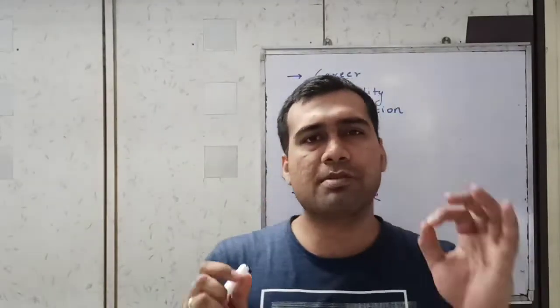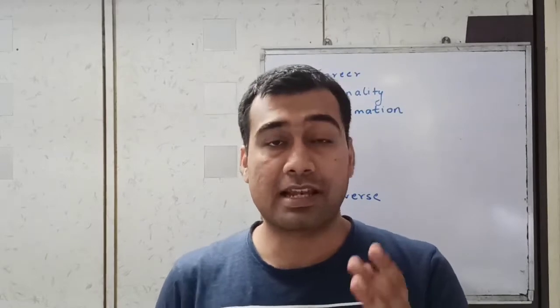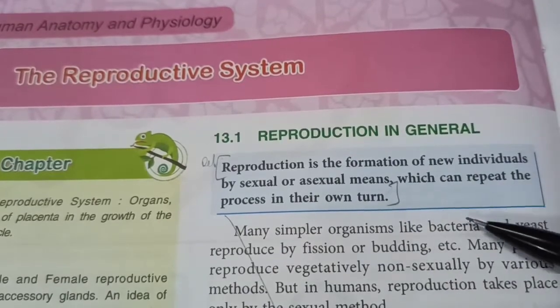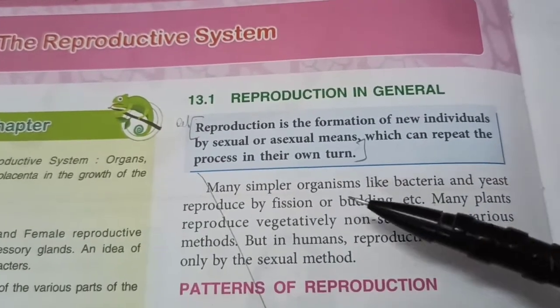Which is the most important function in life? Well, you guessed it right, it's reproduction. Let's study 10th Standard ICSE Chapter 13 in Biology, the reproductive system, without which all the sexual organisms would become extinct. Reproduction is the formation of new individuals by sexual or asexual means, which can repeat the process in their own turn.